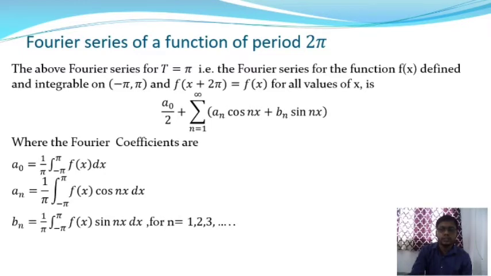So this is the Fourier series of Euler's form, and in that case the function is defined and integrable on the interval −π to +π, and this function is also a periodic function, and in that case the period is 2π, and this is the Fourier series for the function f(x), where a0, a_n and b_n are the coefficients, and a0, a_n and b_n are as follows.